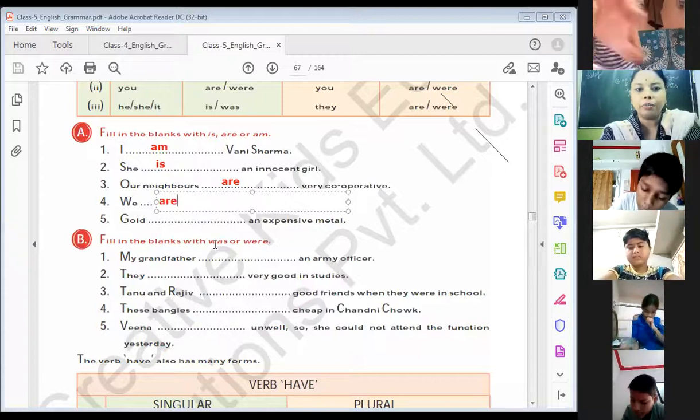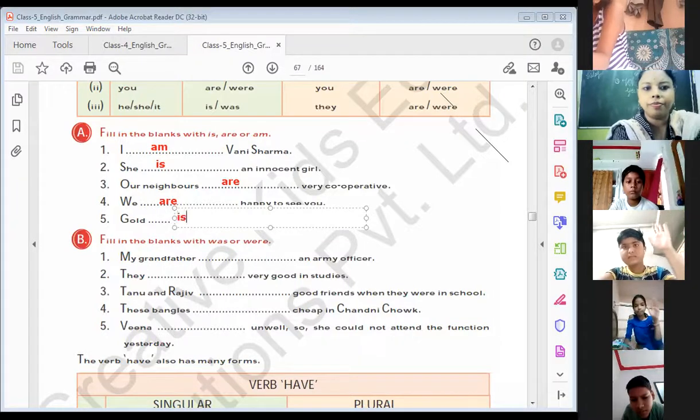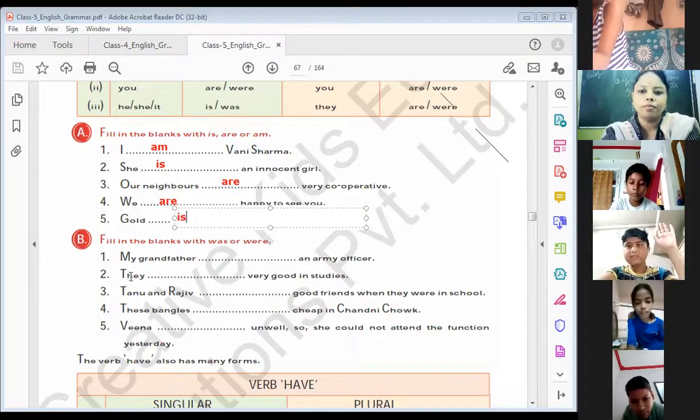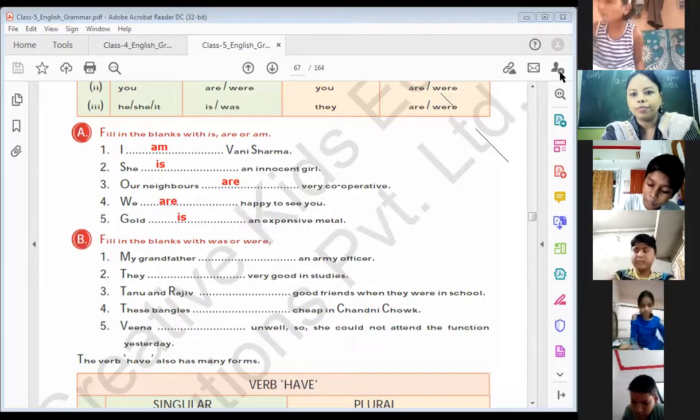Gold dash an expensive metal. Who can give me the answer? Is. Yes, is is good. Now, was and were.